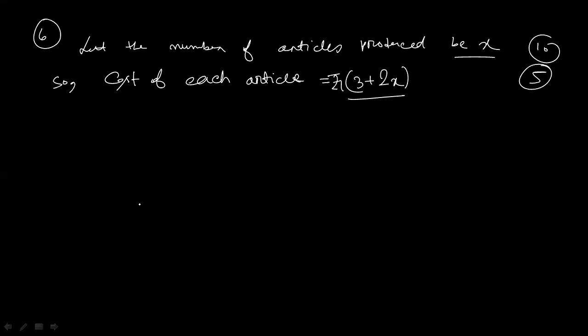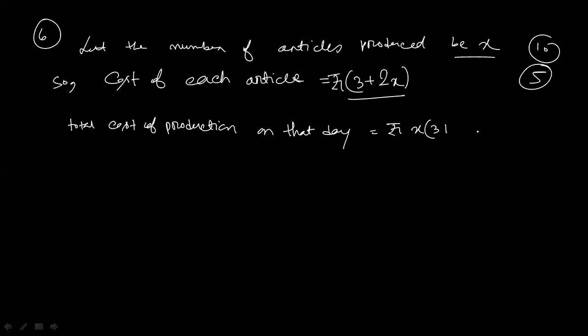Total cost of production on that day will be rupees x into 3 plus 2x.